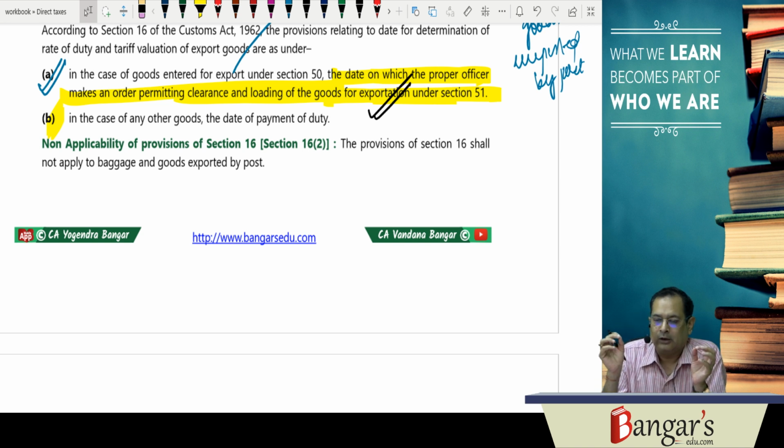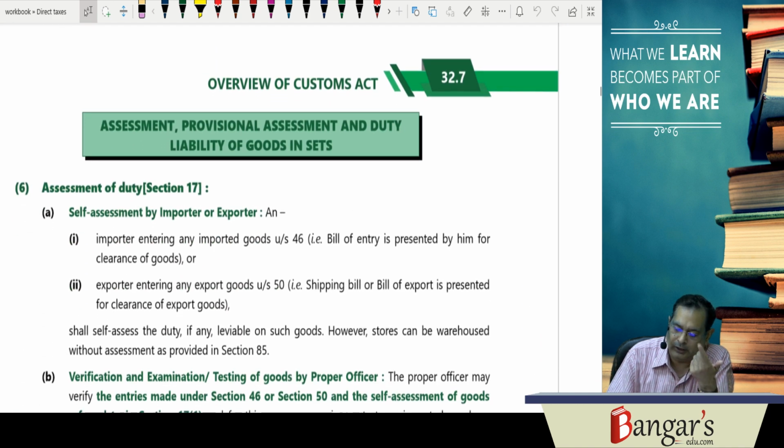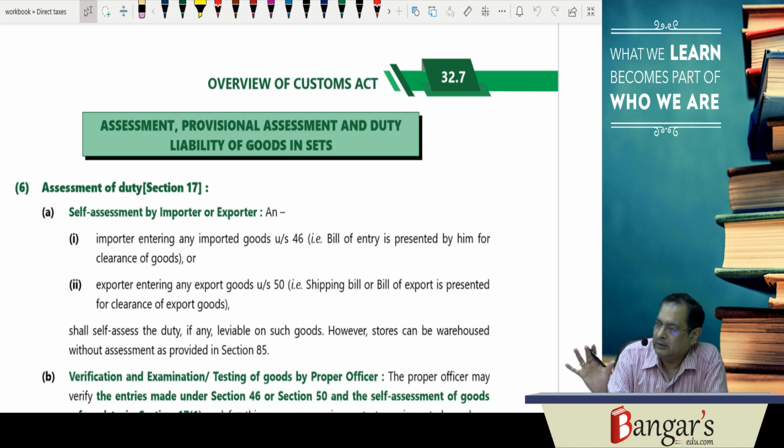Basically, when the goods have been entered for export, that is, we have presented a shipping bill or bill of export, it is the date when the proper officer makes an order permitting clearance and loading of goods for exportation. And in any other case, it's the date of payment of duty. Then we have section 17, that is assessment. Assessment is a procedure adopted for fixing the duty liability by correctly classifying and valuing the goods.